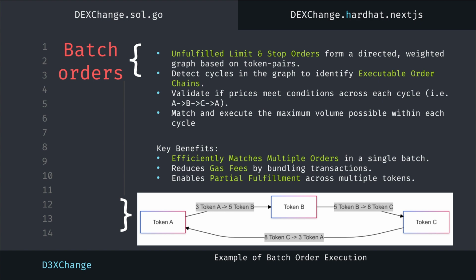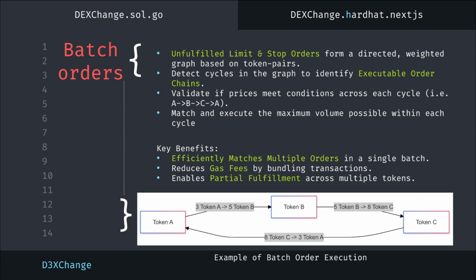For the batch orders, unfulfilled limit and stop orders will form a directed weighted graph based on the token pairs. Thereafter, our Go algorithm will detect cycles within this graph to identify any executable order chains. A valid order will be validated if the prices meet the conditions across each chain, such that A to B, B to C, C to A all have prices that are equal or good enough to match. Thereafter, it will match and execute the maximum volume possible within each cycle.